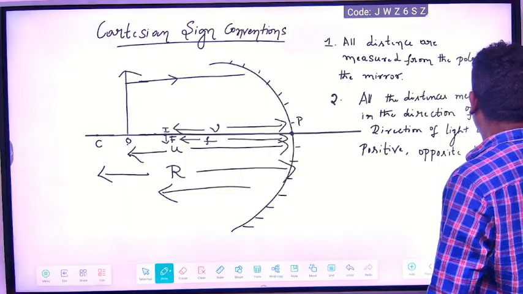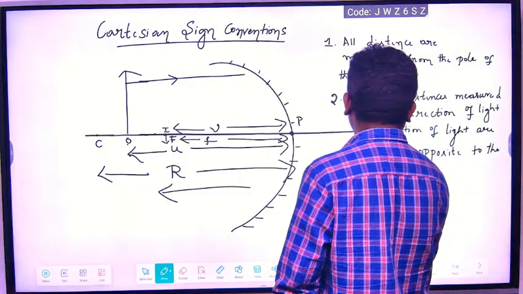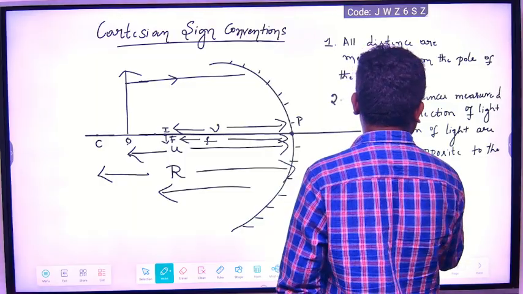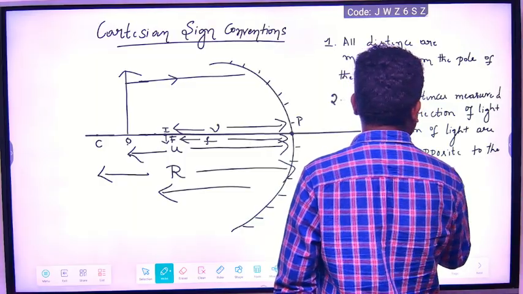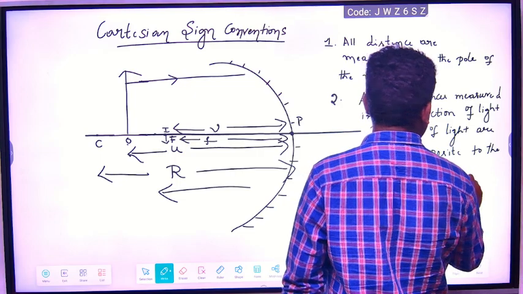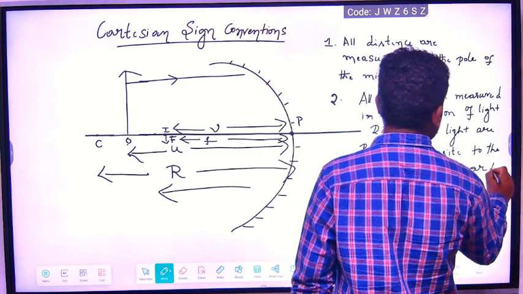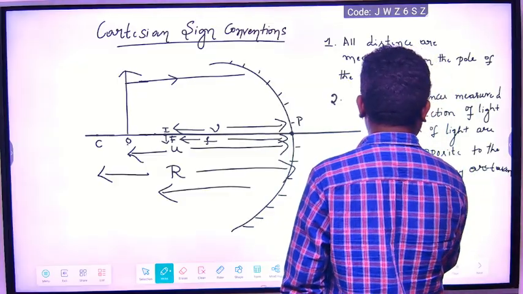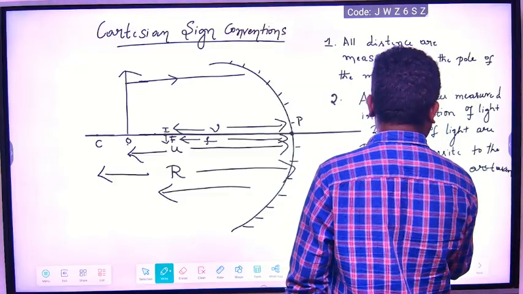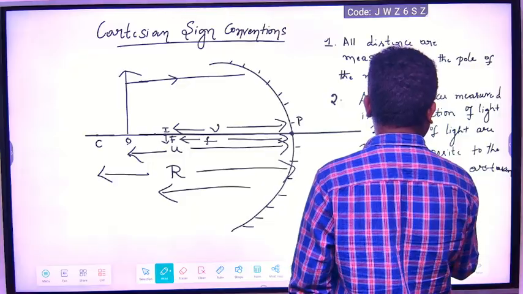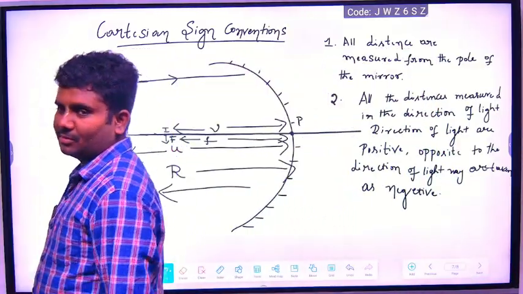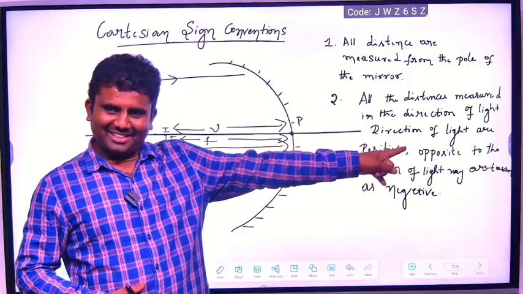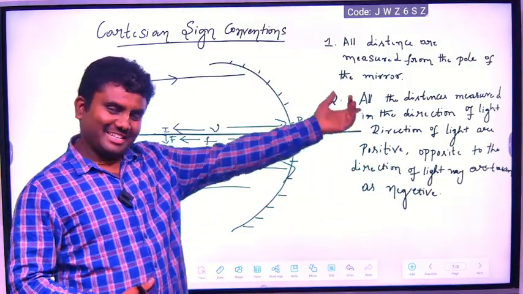Opposite to the direction of light ray is taken as negative. Done? Understood?